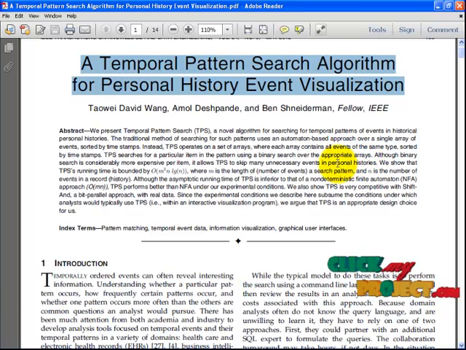Temporally ordered events can often reveal interesting information: understanding whether a particular pattern occurs, how frequently it occurs, and whether one pattern occurs more often than another pattern. These are common questions an analyst would pose.